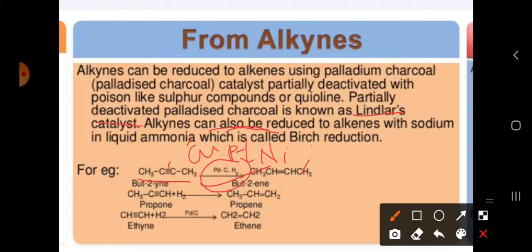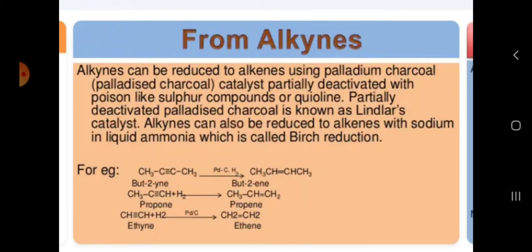Here the catalyst we are adding is palladium on carbon. When you are breaking this bond, automatically one hydrogen will come and add here, another hydrogen will come and add here. Why? Because we have broken only one bond. Then what is it forming? CH double bond CH. So we have got the alkene here, means we have got but-2-ene. So this is nothing but preparation of alkenes.